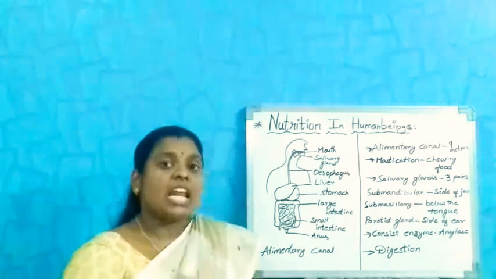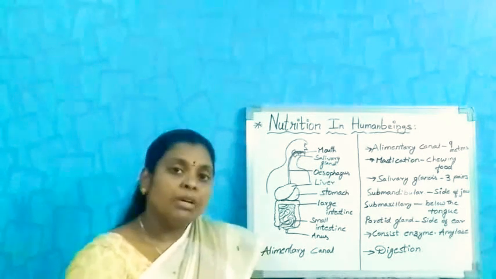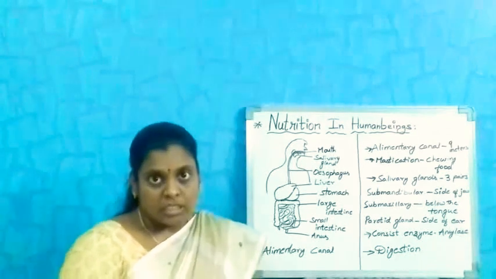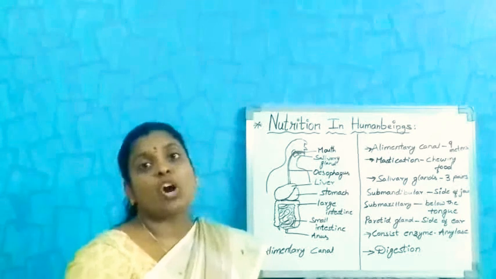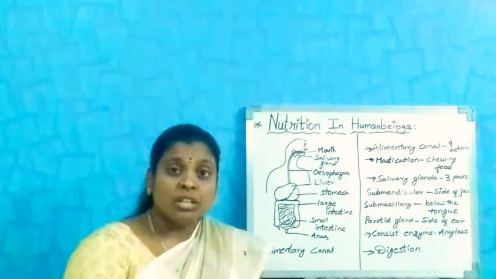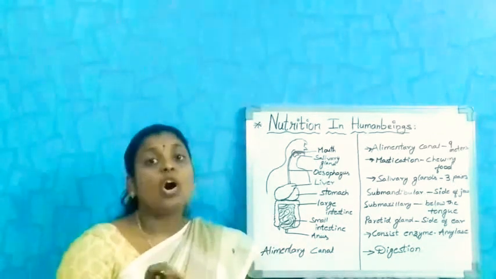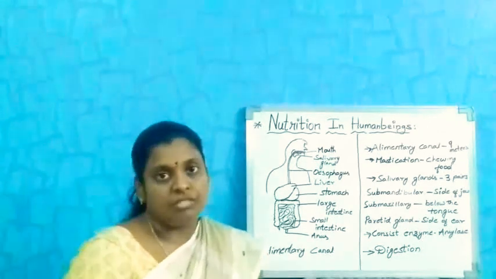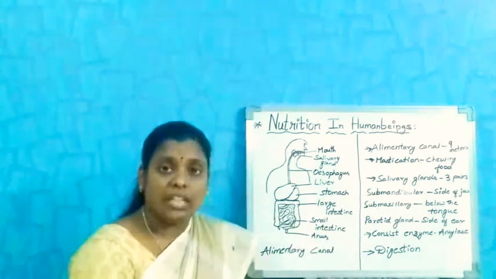Because the saliva produced in the mouth helps in chewing the food properly, and it also converts the complex carbohydrates into simple ones. Therefore the process is started in the mouth only. The carbohydrates are broken down in the mouth itself.